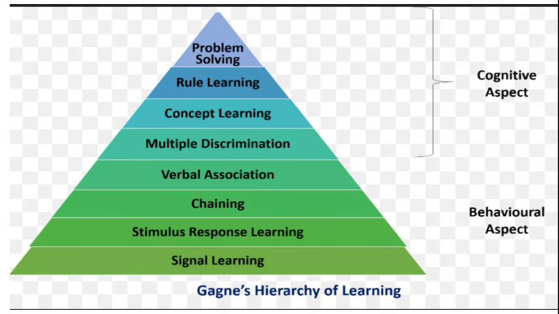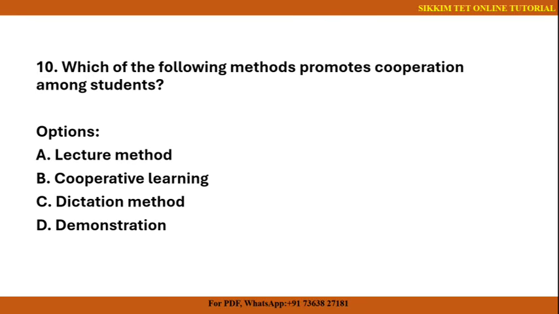Now the last question we have is: which of the following methods promotes cooperation among students? So the options provided below are number A, lecture method, number B, cooperative learning, number C, dictation method, and number D, demonstration method.